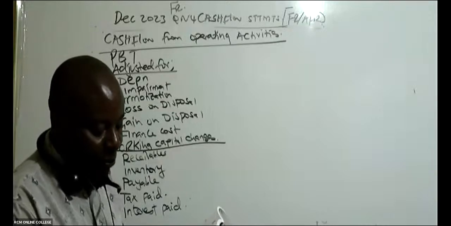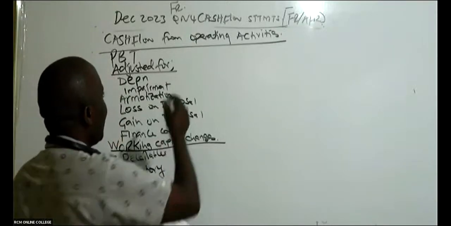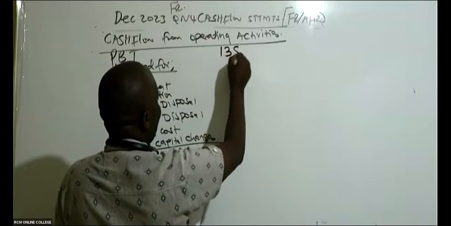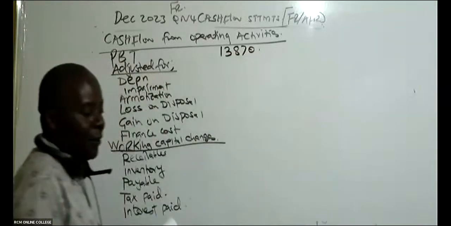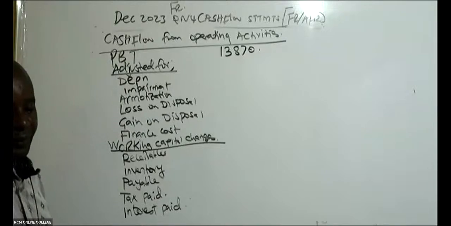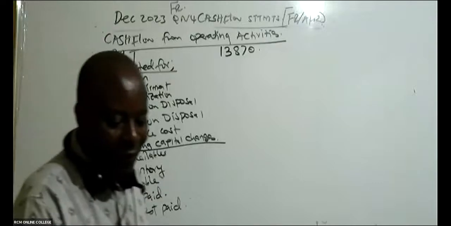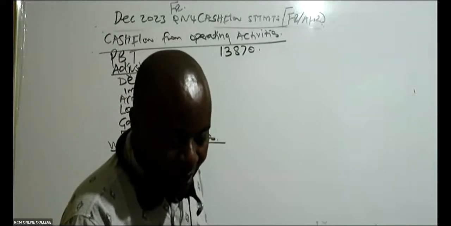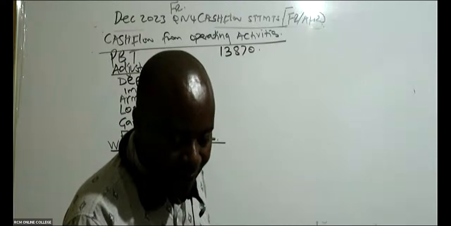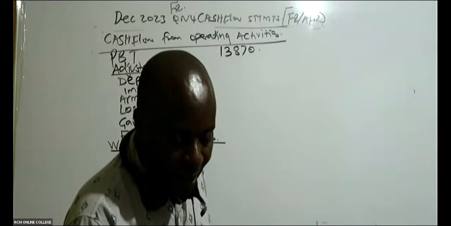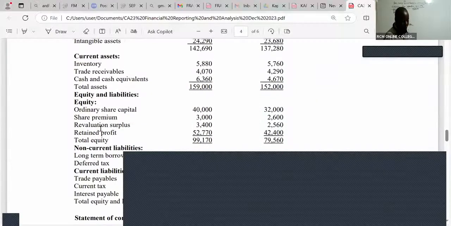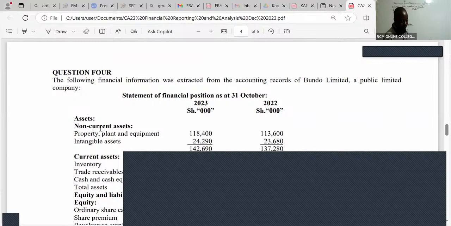Is there anybody who is able to see the profit before tax of 13,870? Anybody who is able to see that, please? Maybe they don't have the question paper. I even have it. How come I forgot about it? I have it. So I have the question paper here. So it's about just slotting in here. So remember, this is the question paper.